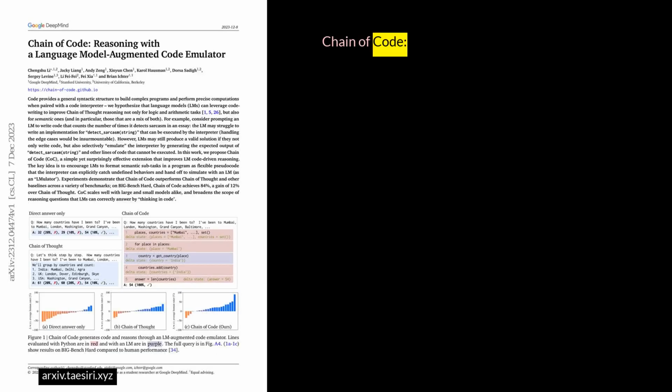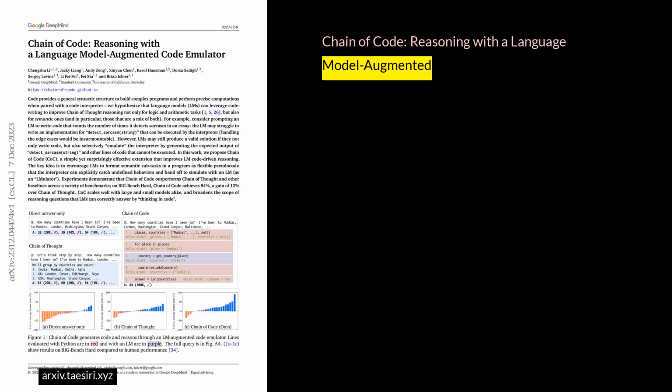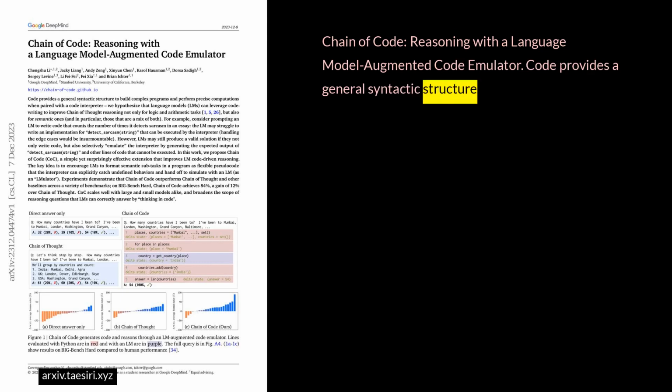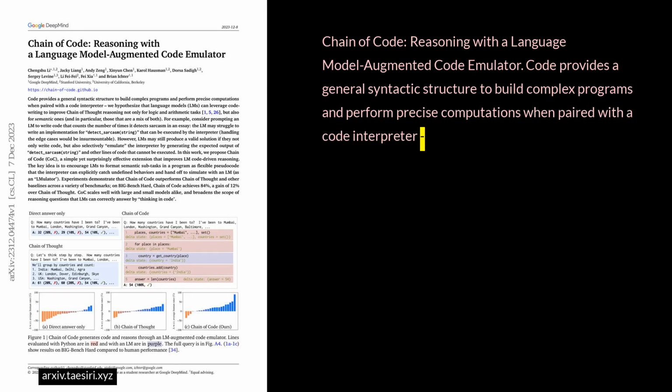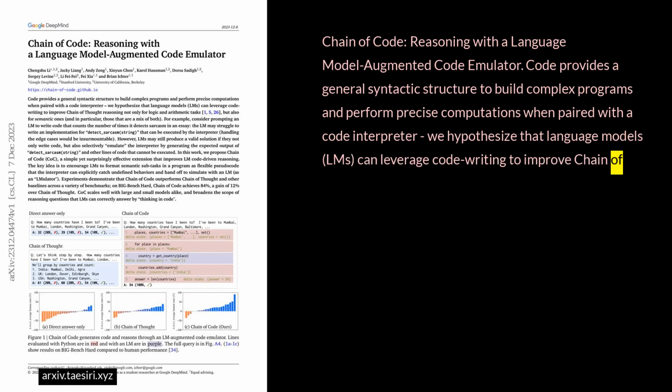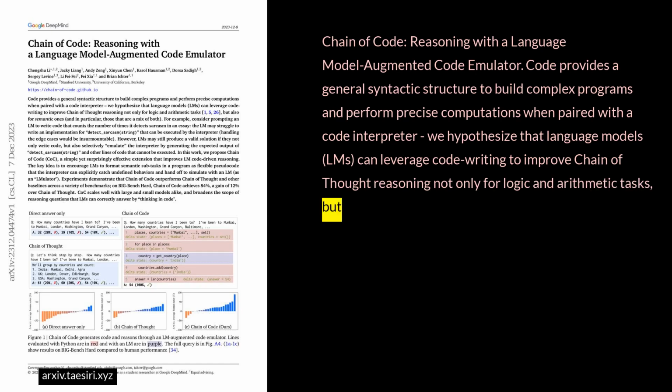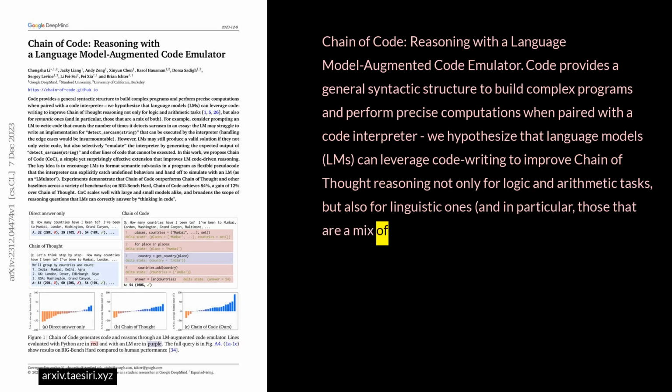Chain of Code, Reasoning with a Language Model Augmented Code Emulator. Code provides a general syntactic structure to build complex programs and perform precise computations when paired with a code interpreter. We hypothesize that language models, LMs, can leverage code writing to improve chain-of-thought reasoning, not only for logic and arithmetic tasks, but also for linguistic ones, and in particular, those that are a mix of both.